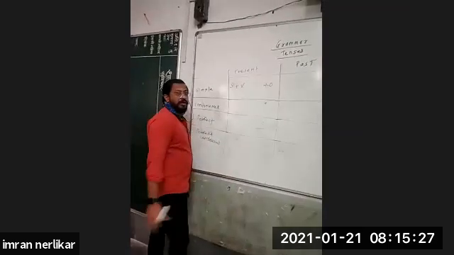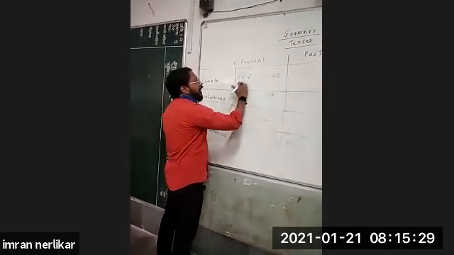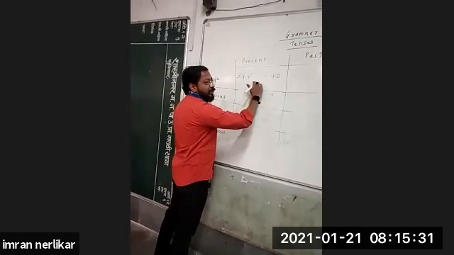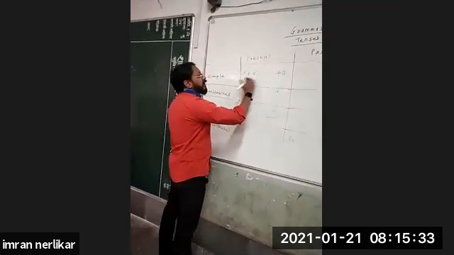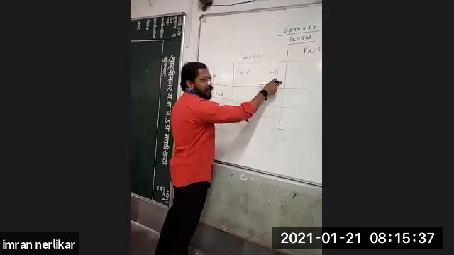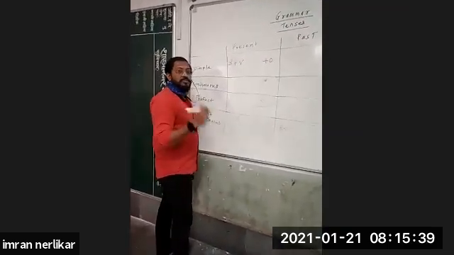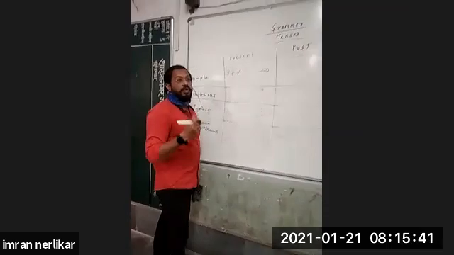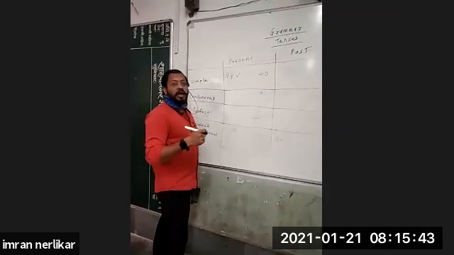For example, in English, I eat a mango. I is the subject, eat is the verb, a mango is the object. But in Marathi, the same sentence, I eat a mango, we say मी आंबा खातो.